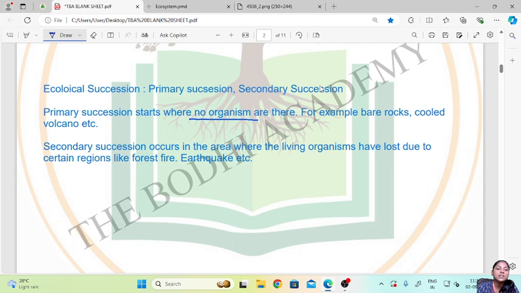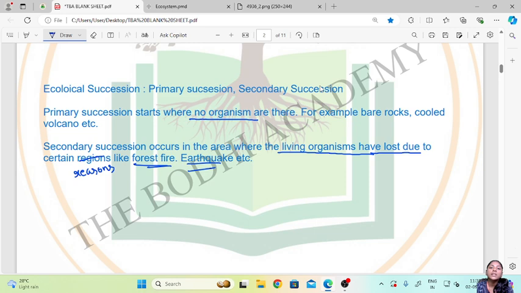Then secondary succession occurs in areas where the living organisms have been lost due to certain reasons, like forest fires or earthquakes.